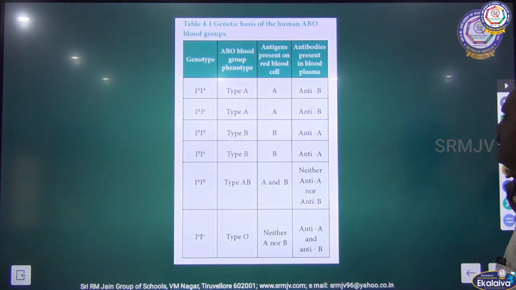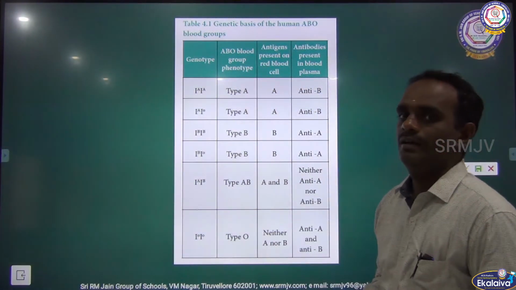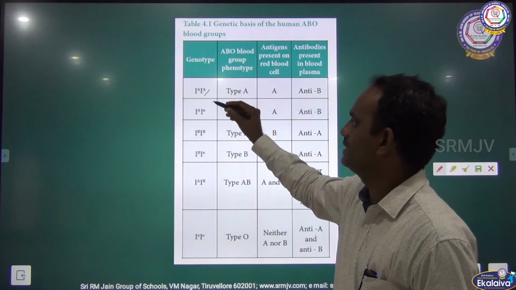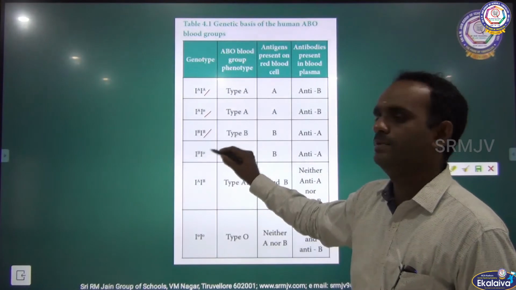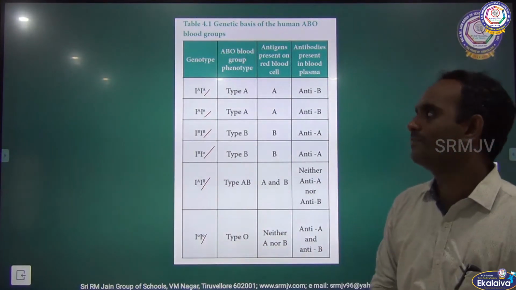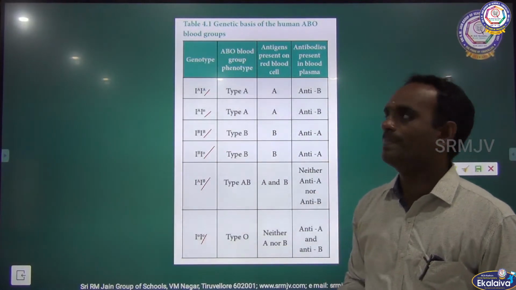See the picture here, children. This is the genotype. As I said, 6 possible genotypes. One is IA-IA, second one is IA-IO, third one is IB-IB, fourth one is IB-IO, fifth one IA-IB, the last one is IO-IO. These are the 6 possible genotypes.